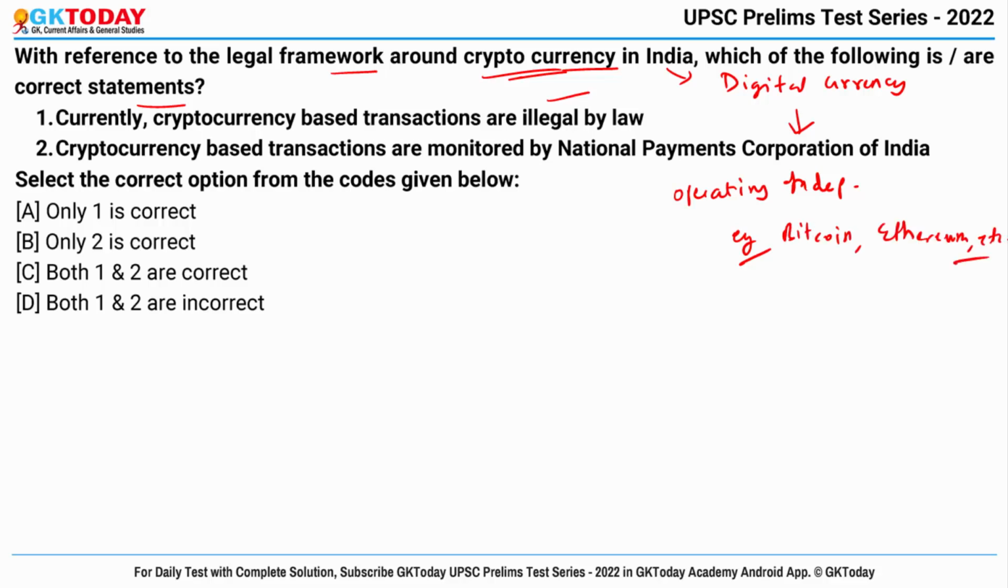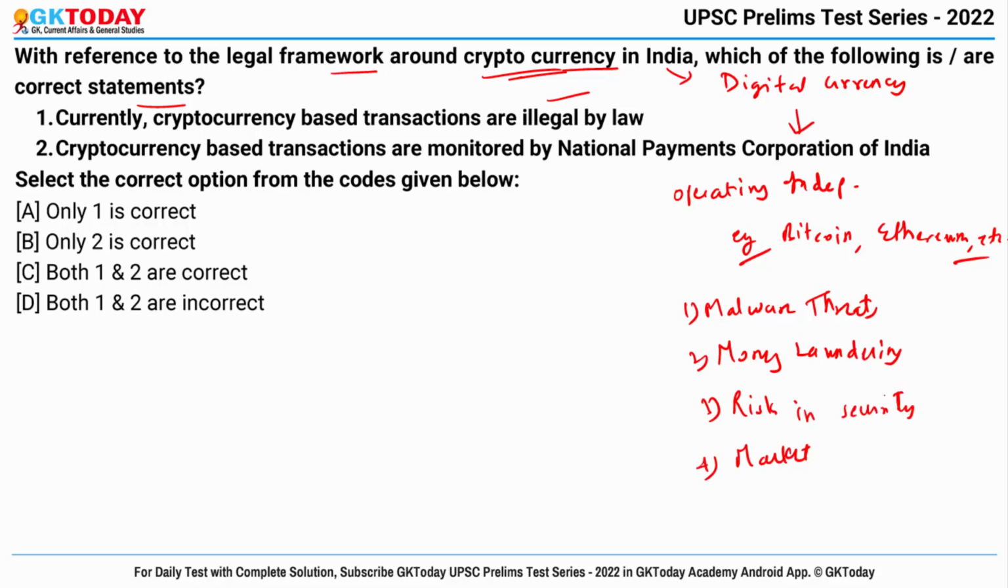Now, what is the problem with cryptocurrency? Why does the government want to ban this? Because of malware threats. Then there is a problem of money laundering. Also, risk increases in security. Market becomes volatile. And last is sovereign guarantee. So these are some of the problems with cryptocurrency, and that's why the government wants to ban it. Now let's see the options.